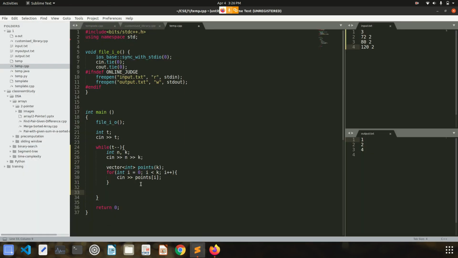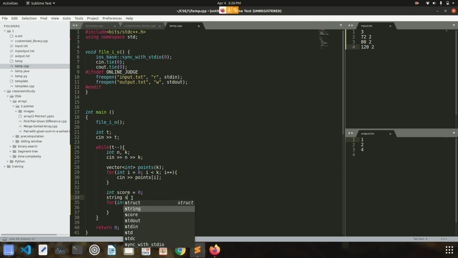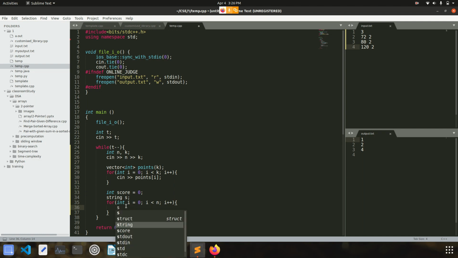So I'll create a variable score and initialize it to 0. After that I'll run a for loop n times, and I'll take a string s and input a binary string.